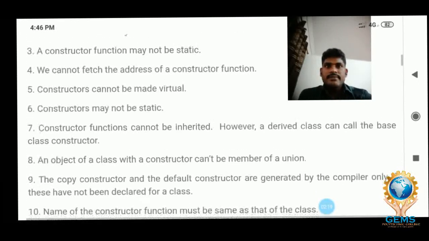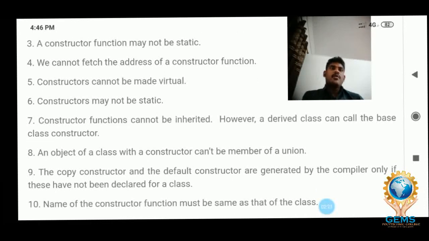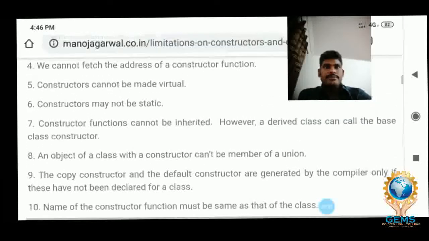The next one is, a constructor cannot be made virtual. Constructors may not be static. Constructors may not be virtual.